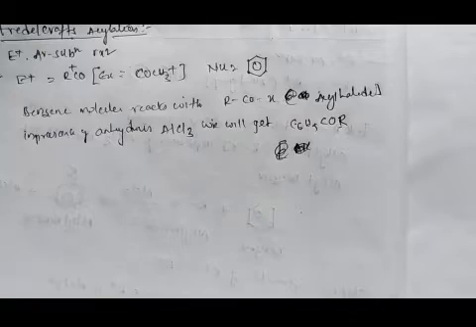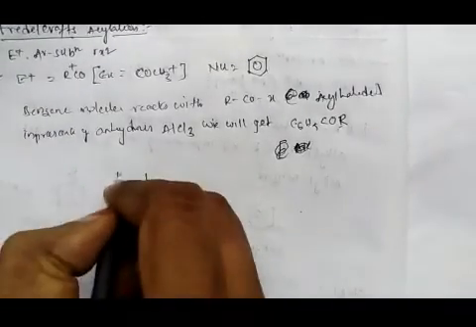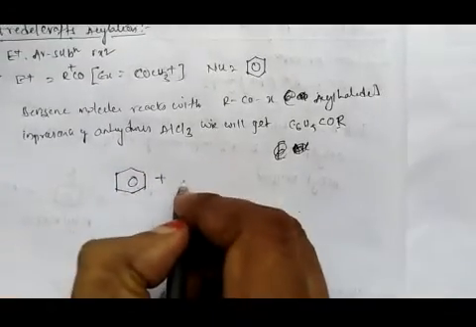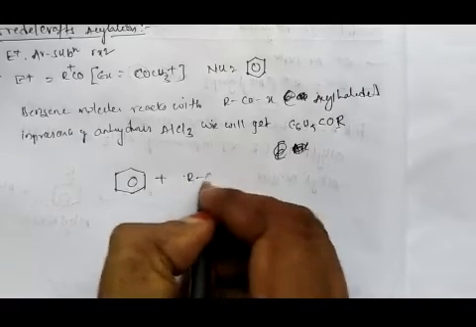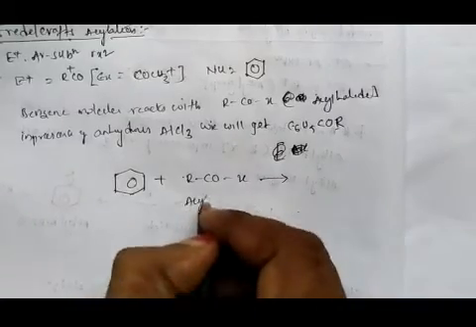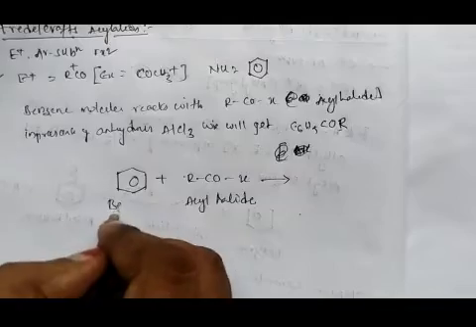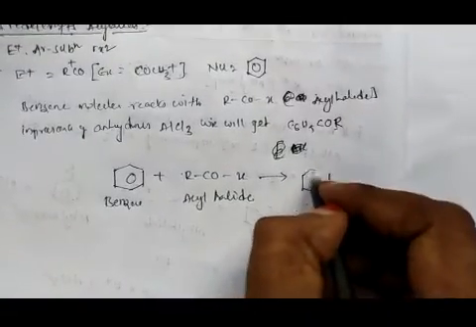The general representation is: benzene plus acyl halide, you will get acylated benzene.